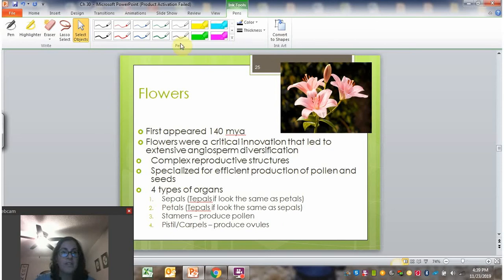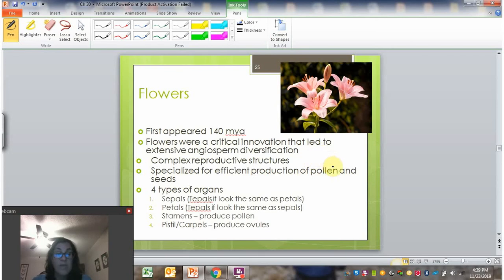So one of the key traits, again, is flowers. They first appeared about 140 million years ago. They are this critical innovation that enhances reproductive success. And there's a ton of diversification that happens around flowers. So if you think today about flowers that come to your mind, you might picture lilies or roses, dandelions, perhaps not as much recognizing it as a flower as a broccoli head. So broccoli is little tiny flowers all over the broccoli. They just haven't bloomed yet when you're eating it.